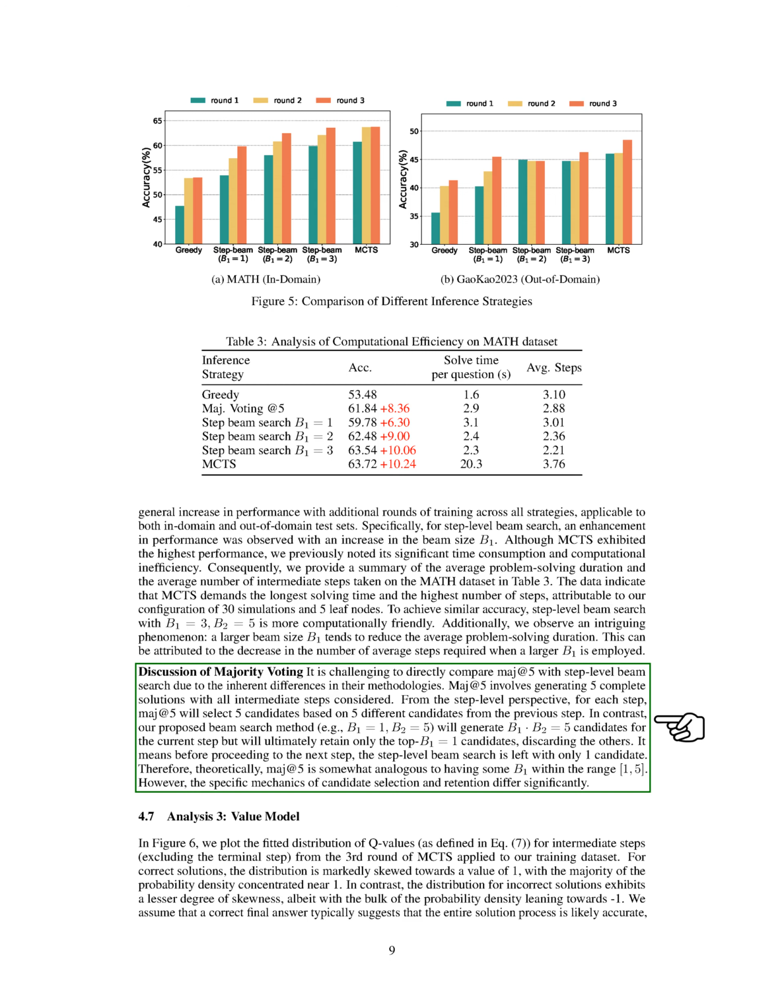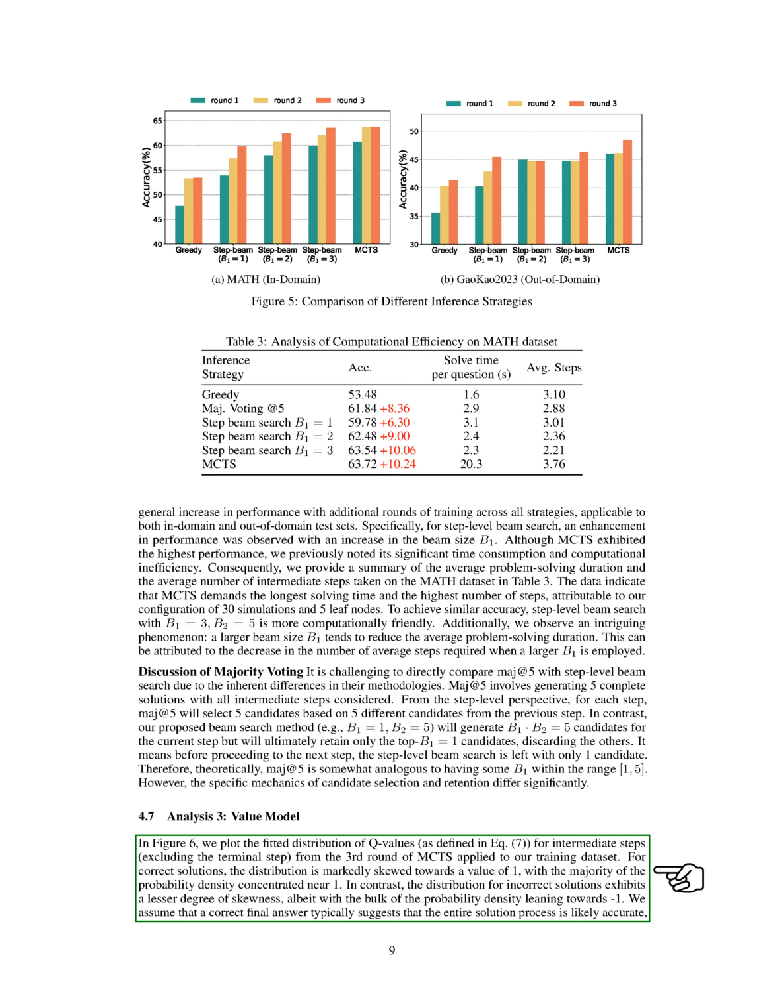When discussing majority voting, we found it challenging to directly compare it with step-level beam search due to their different methodologies. Majority voting involves generating 5 complete solutions considering all intermediate steps, while step-level beam search generates multiple candidates but retains only the top one. The mechanics of candidate selection and retention differ significantly between the two methods.